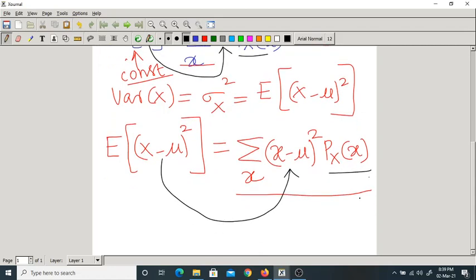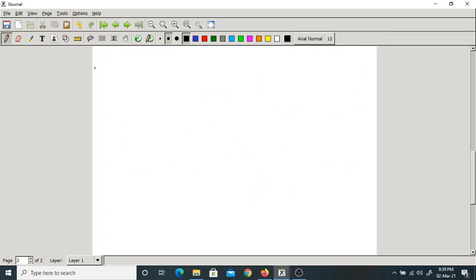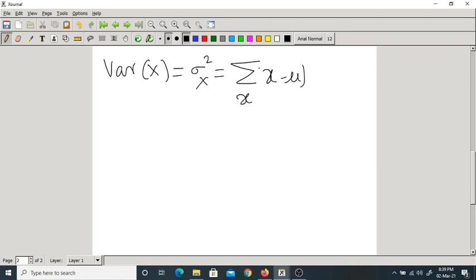Now, going from basics, the variance of x, also equal to sigma x square, is simply summation over x, x minus mu whole square, px of x.